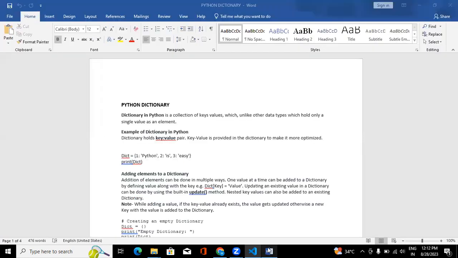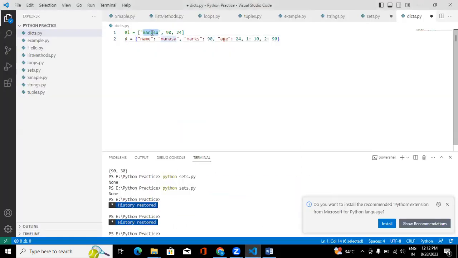So finally, what is a dictionary? A dictionary in Python is a collection of key values which, unlike other data types that hold only a single value as an element. In list and tuple, we have a single value as an element. See, this is a list: Manasa is one element, 90 is one element, 24 is an element. But in a dictionary, the key value pair as a whole is considered an element. Marks and 90 is one element, age and 24 is one element, 1 and 10 is one element, 2 and 90 is one element.